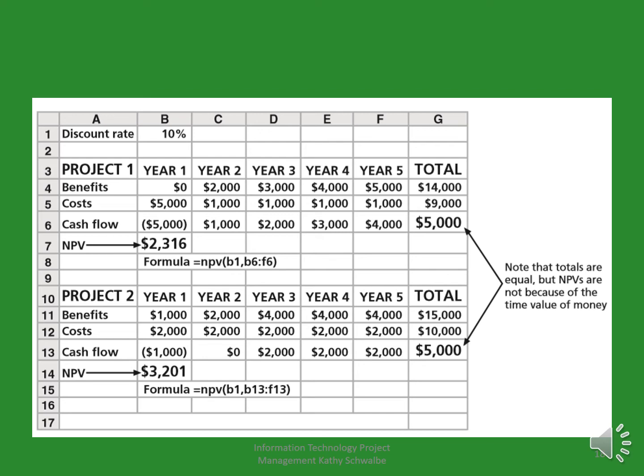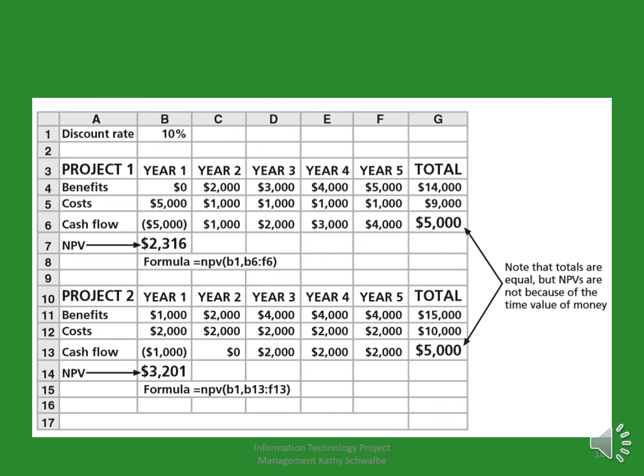Likewise, for project 1, the benefit for the first year is $0. Benefit from the second year is $2,000. Benefits of the third year is $3,000. Benefits of the fourth year is $4,000, and benefits during year 5 is $5,000. Cost during the first year is $5,000. Cost of the second year is $1,000.